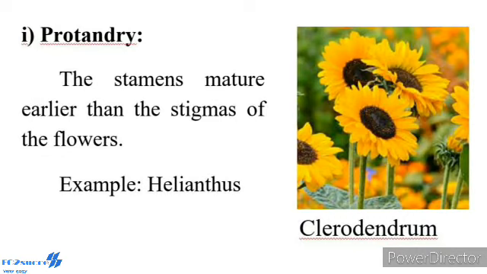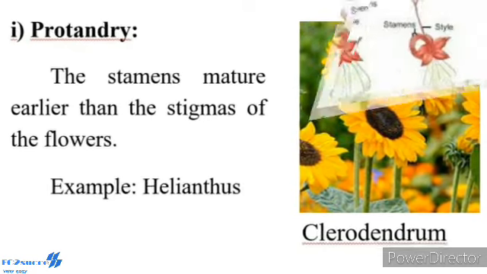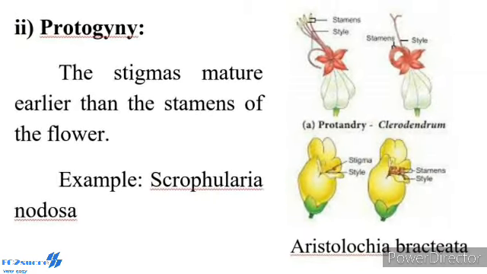Protandry means the stamens mature earlier than the stigma of the flower. Example, Helianthus, Clerodendrum. Another one, protogyny: the stigma matures earlier than the stamen of the flower. Example, Scrophularia nodosa and Aristolochia bracteata.